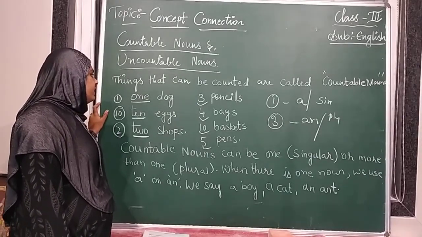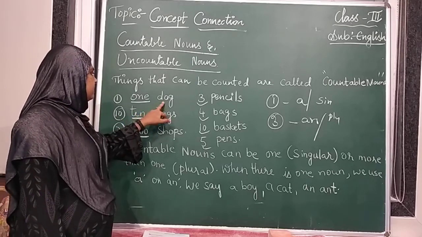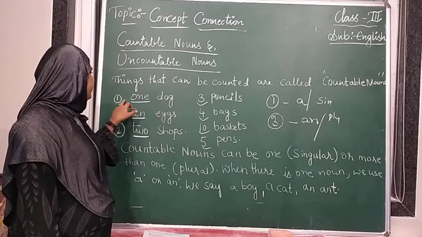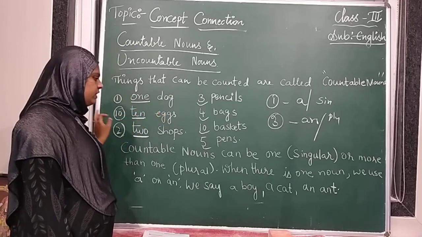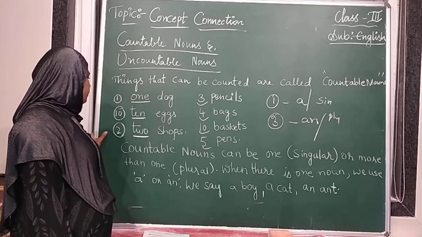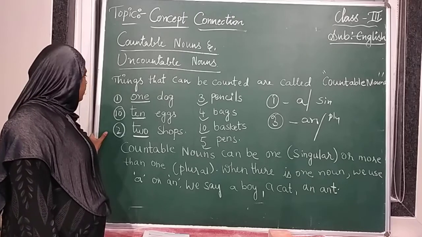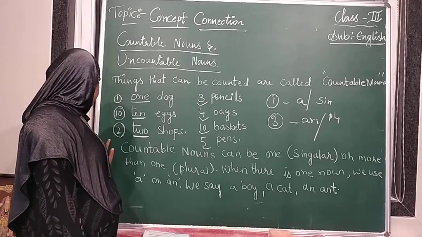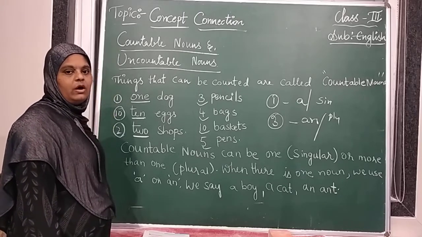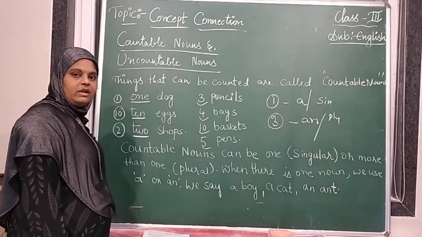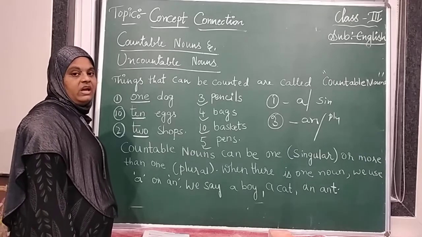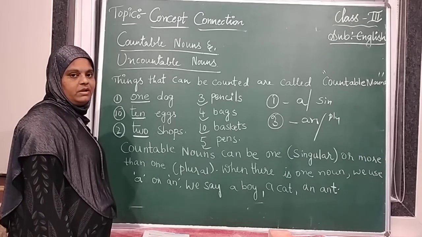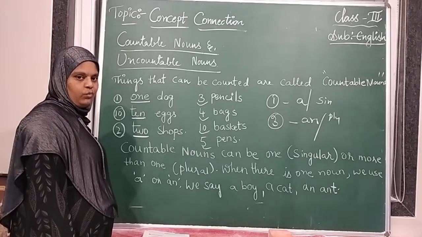For countable nouns, we can keep numbers in front of them. For uncountable nouns, we are going to learn now.